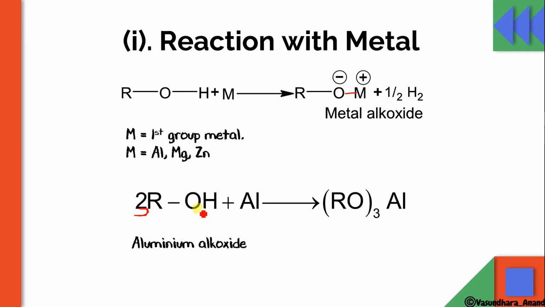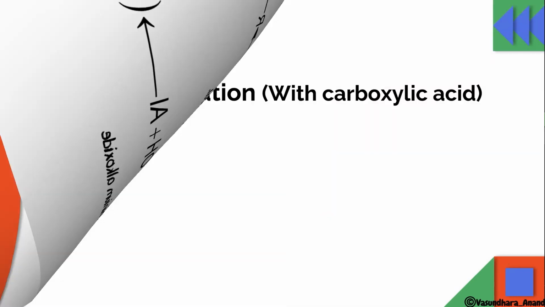So then what will happen? This gives (RO)3Al, and H2 will liberate. How many H2 will there be? 3 H2 from 6 H, so let me mark it as 3/2 H2. So this becomes aluminium alkoxide, aluminium trialkoxide. This is aluminium trialkoxide, or we can say aluminium alkoxide.